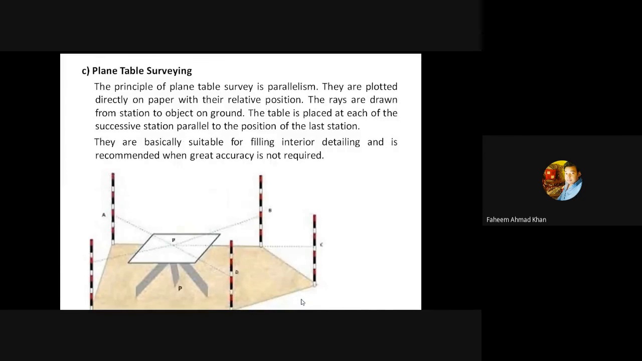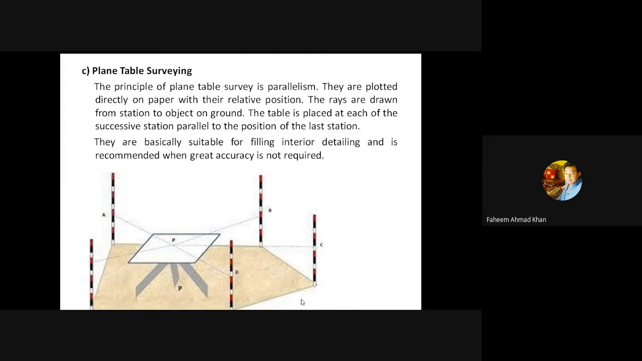Now, the plane table survey. The instrument when used is plane table. The surveying is known as plane table survey. The principle of plane table survey is parallelism. What is it? They are plotted directly on paper with their relative positions.